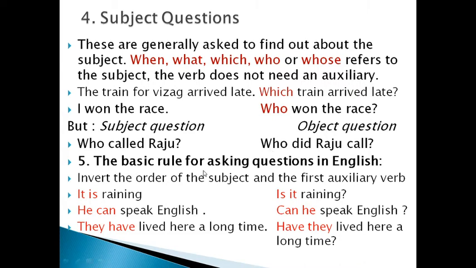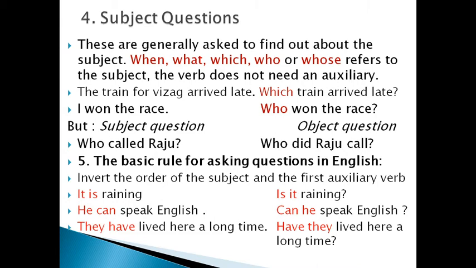The basic rule for asking questions in English. Let us see what the basic rules are. Invert the order of the subject and the first auxiliary verb. See examples. It is raining. So the first rule is to invert the order of the subject and the auxiliary verb. In this sentence, what is the subject?